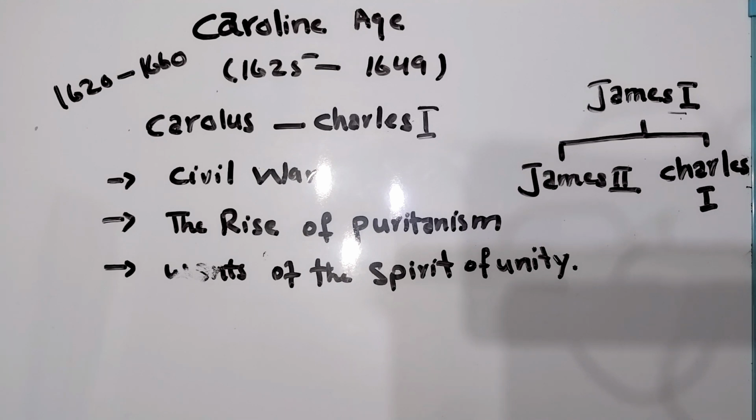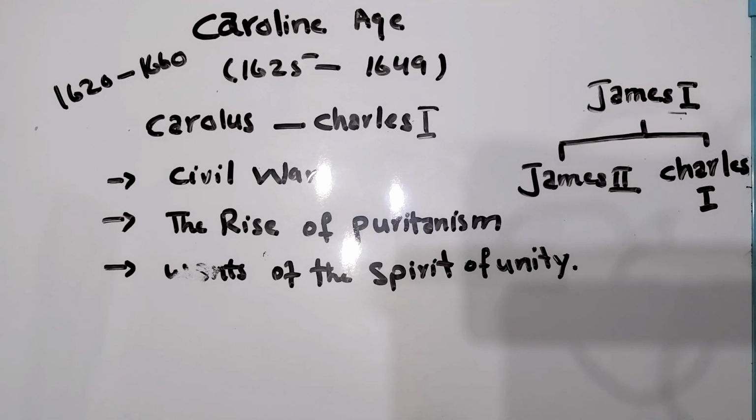The king desired to marry a Catholic princess. So they thought that if he married a Catholic princess, the next ruler would be a Catholic person, the rule would pass to the Catholic people, and they would execute the Protestant people.